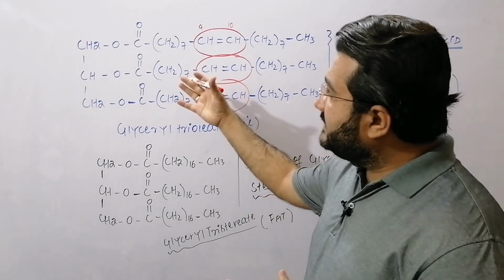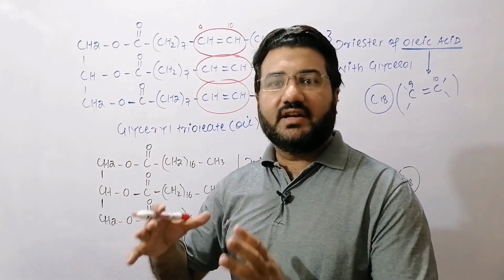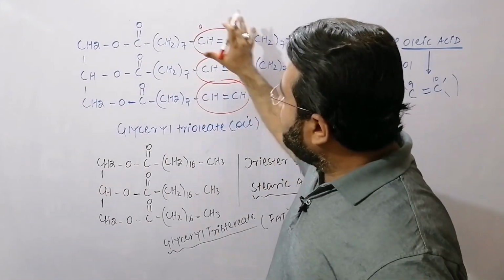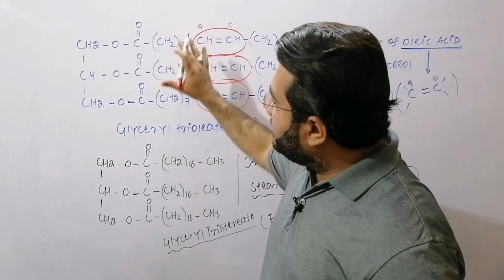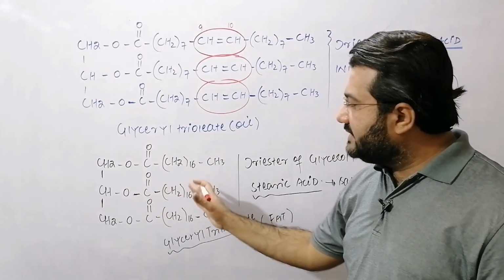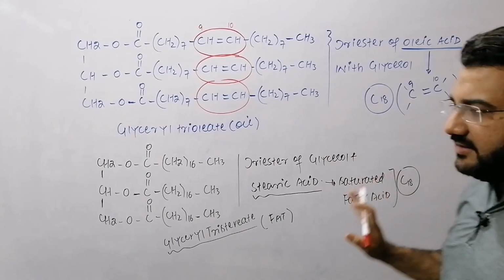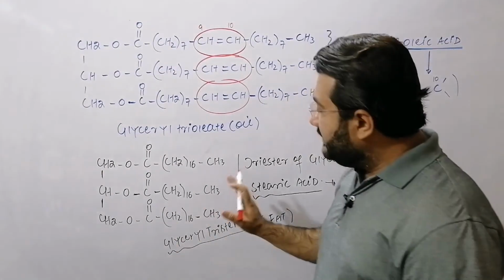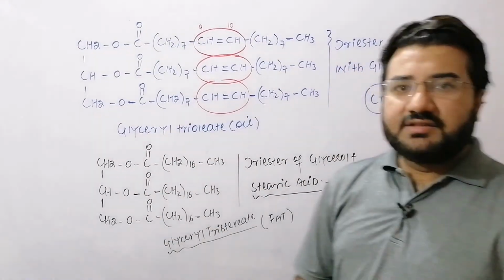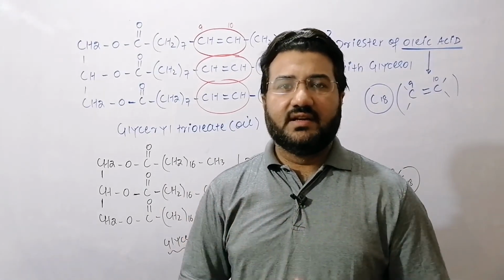So in this case, the glycerol has made a triester with the unsaturated fatty acid of 18 carbon atoms, which is oleic acid. Because the fatty acid is unsaturated, this one is the unsaturated triglyceride, and that will be an oil. But in this case, the glycerol has made triester linkage with the saturated fatty acid, that is the stearic acid. It again has 18 carbon atoms, and this one is a saturated triglyceride, so it will be called a fat. So basically the difference between fat and oil is in the degree of saturation and unsaturation.